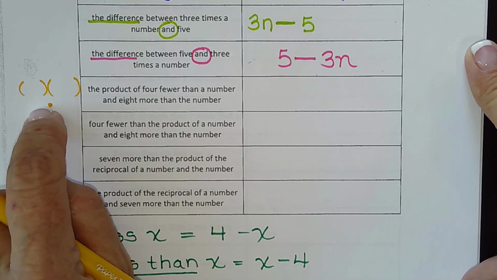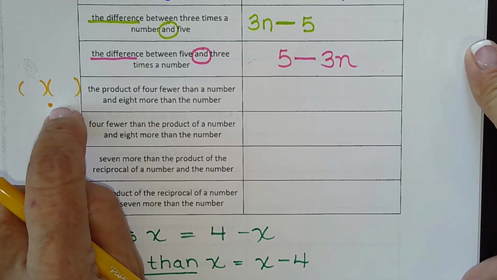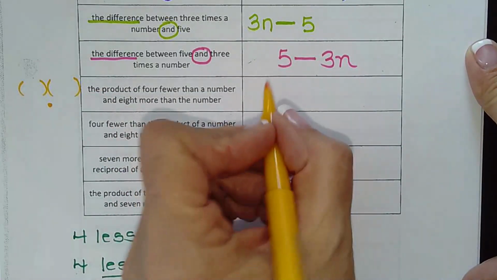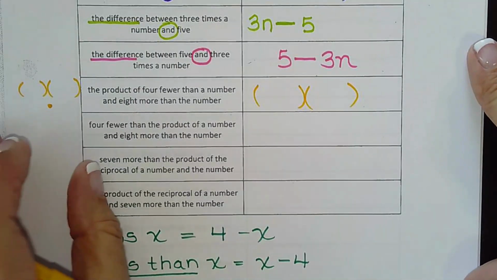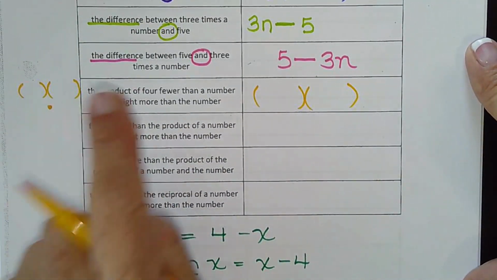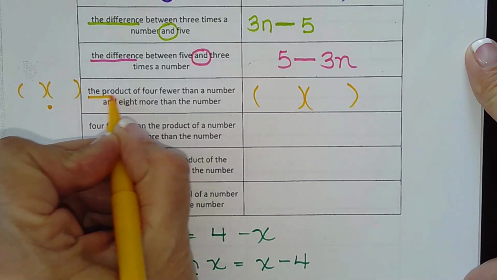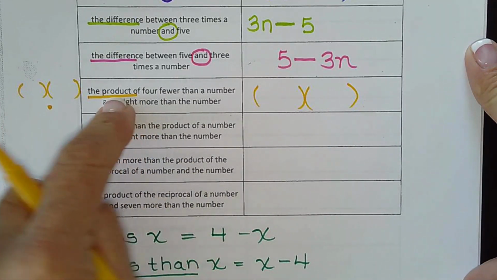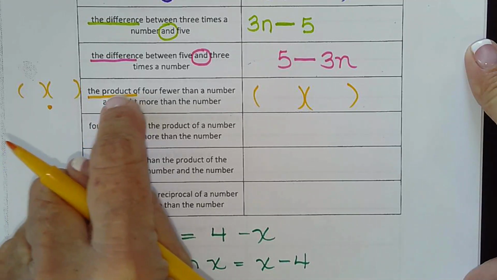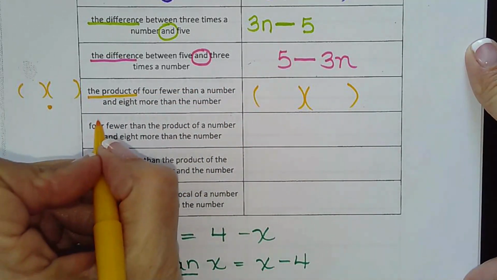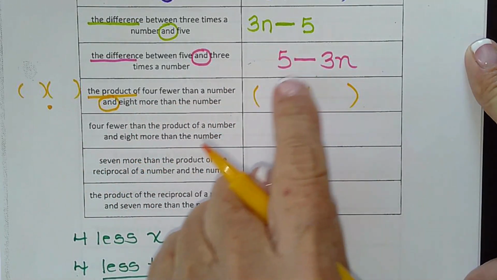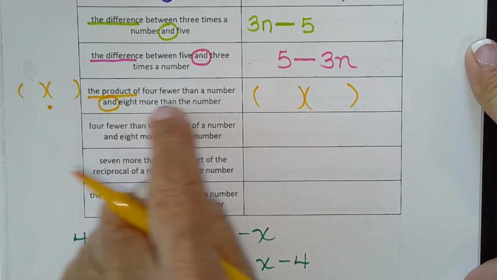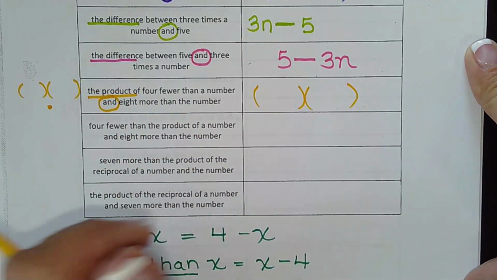So if you had 2n minus 5 here, only 5 is getting multiplied by what's next. That's why I always start product with parentheses. And then if I have to get rid of one or both, great, I will on the next step. So there's product. That's another one of our key operation words. Now I have to look for the word "and." Oh, here's "and." So that means these words go in the first parenthesis. These words go in the second parenthesis.